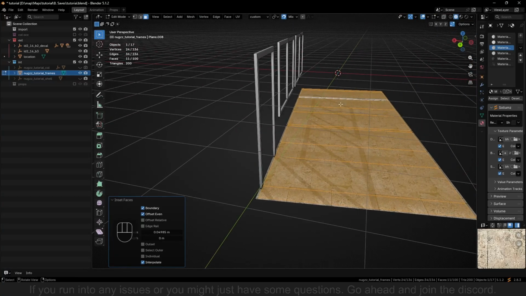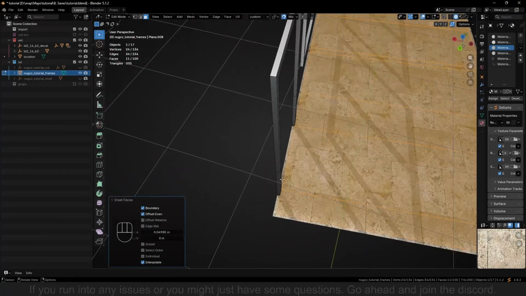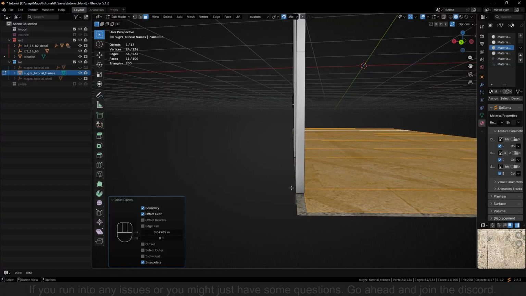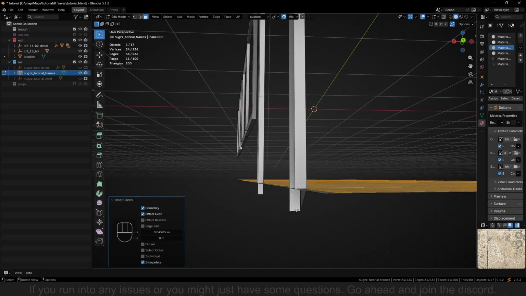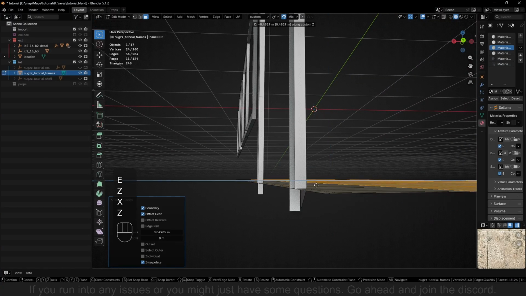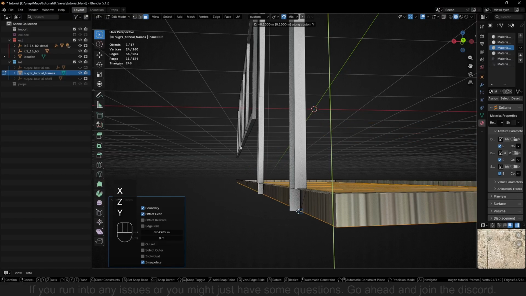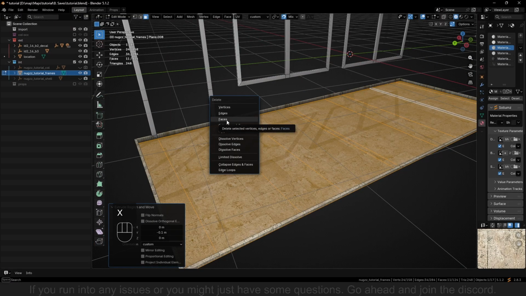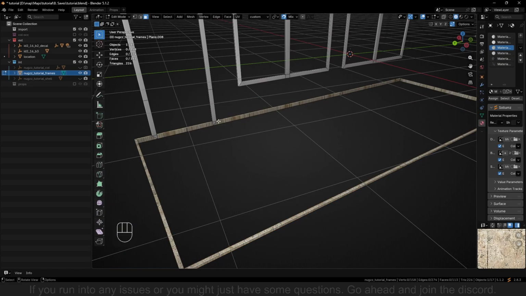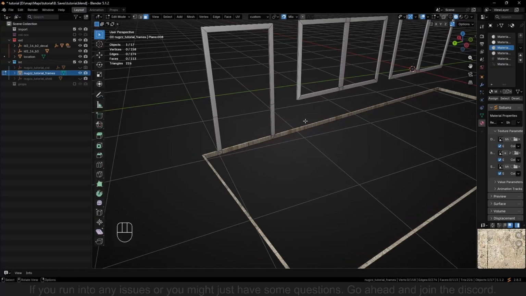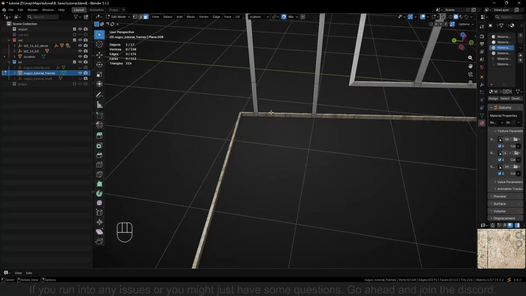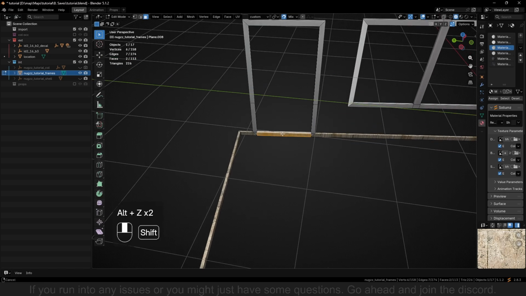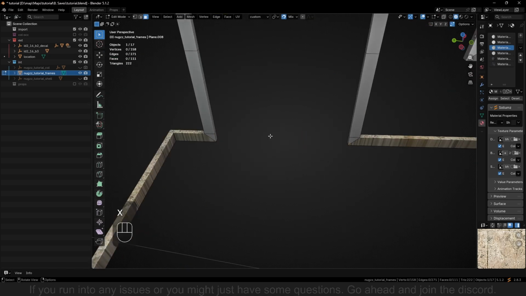Now, once we have the inside selected, we can extrude the inside to the bottom here. So click E and then the axis to the bottom. And then we can remove the inside, by clicking X to delete and then the faces. Once we have this, we want to remove the door, of course. So we can remove this part here.